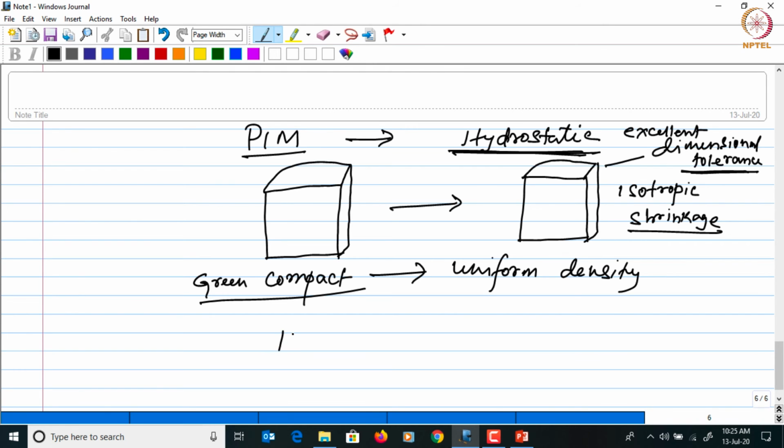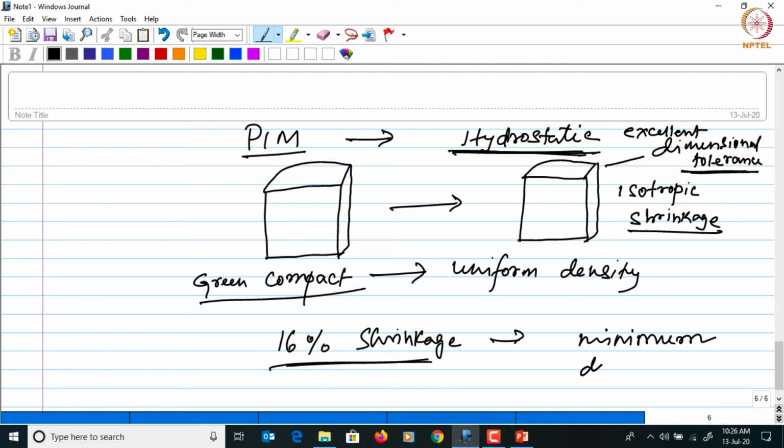As much as 16% shrinkage can occur during sintering of a compact made by the powder injection molding process. But in spite of that, it provides minimum distortion of the sintered compact.